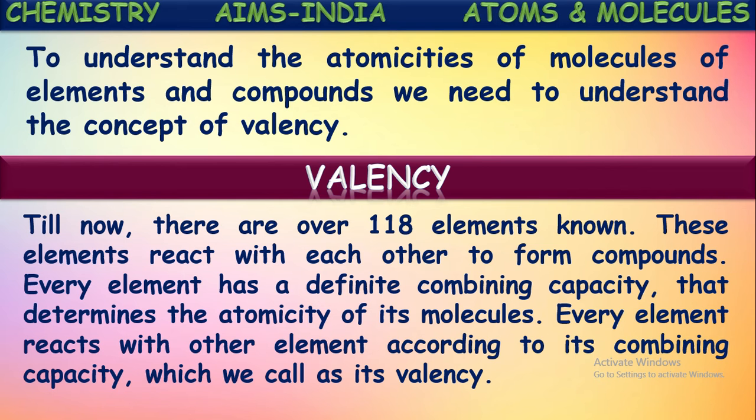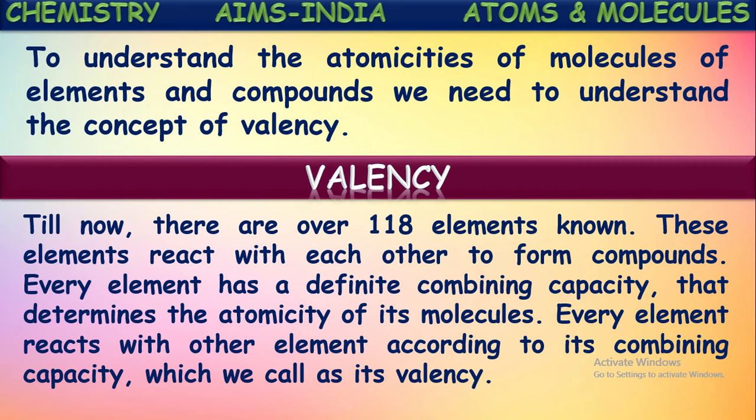Every element has a definite combining capacity. Each and every element has a certain combining capacity to combine with other elements, and that determines the atomicity of its molecules. So the combining capacity of the element determines how many atoms are in each molecule of it. That is nothing but the atomicity. Based upon the combining capacity of the elements, atomicity is determined for the molecules of those elements.